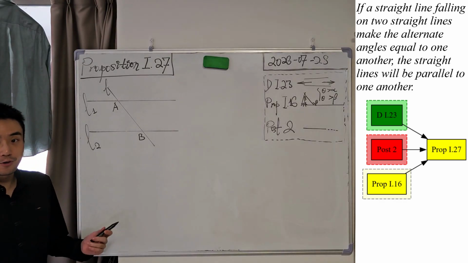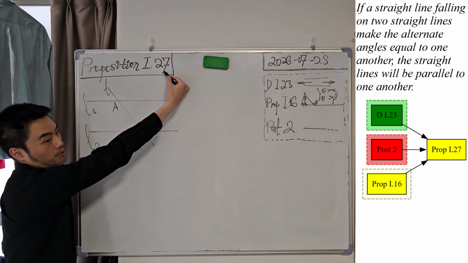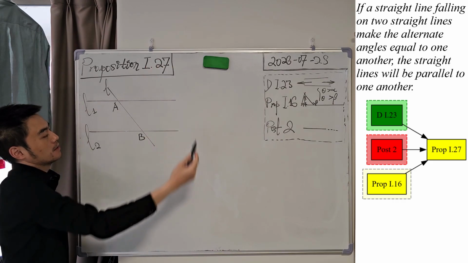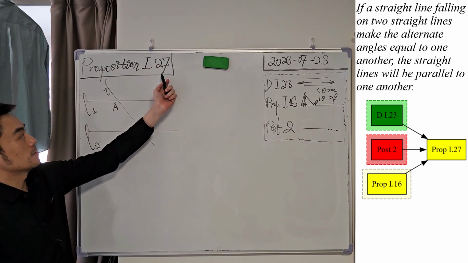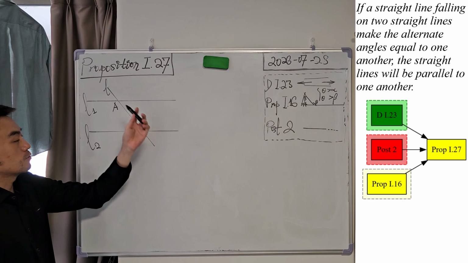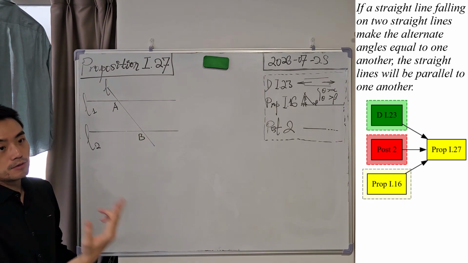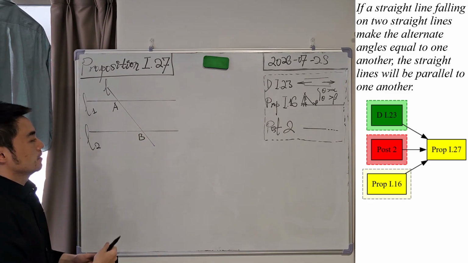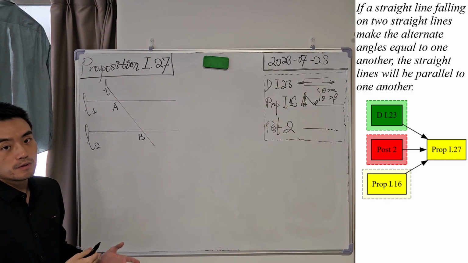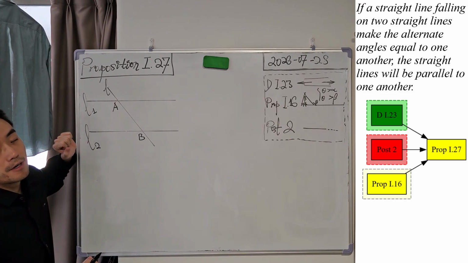Good morning. In this video, we are going to talk about proposition 27 from book 1. This proposition says that if a straight line is falling on other two straight lines and the alternative angles are equal, then those two straight lines are parallel to each other.